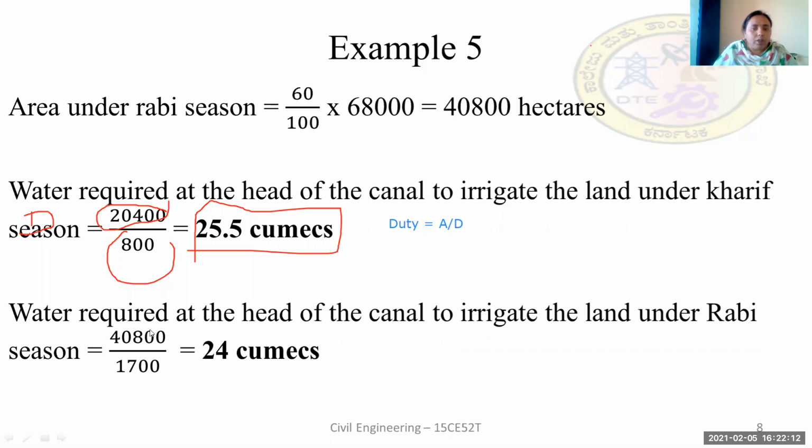So area we already know that it is 40,800 hectares, and duty is 1,700 hectares per cumec, which is already given in the problem. By substituting this, we get 24 cumec. The water required to irrigate under Rabi season is 24 cumec.